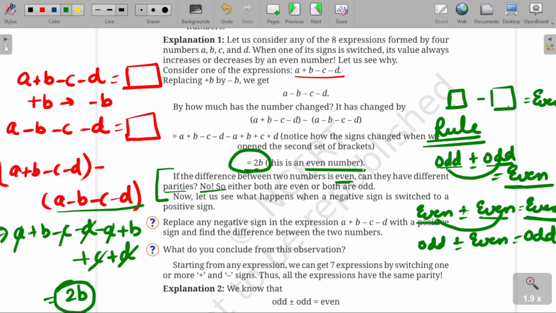अब let us see what happens when a negative sign switches to a positive sign. So you can test it, and starting with the expression, you will get 7 such more expressions and all will have the same parity. So moving to the next explanation.